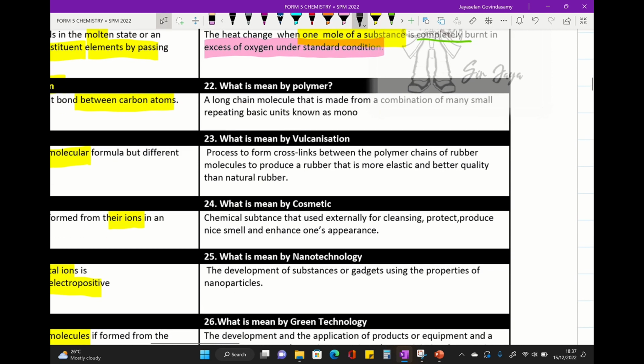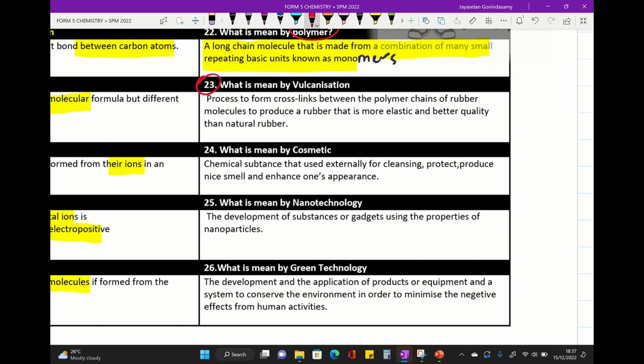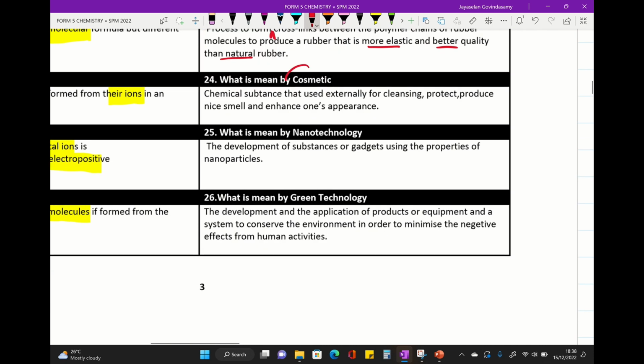Alright, so we go for polymer. Very important definition that students must remember. Polymer is a long chain molecule that is made from a combination of many small repeating basic units known as monomers. Alright, so we move on to the next one. What is meant by vulcanization process? It is a process of forming sulfur cross-links between the polymer chains of rubber molecules to produce rubber that is more elastic and of better quality than natural rubber.